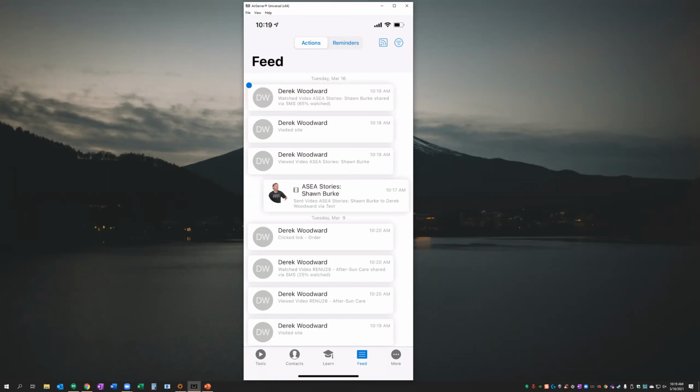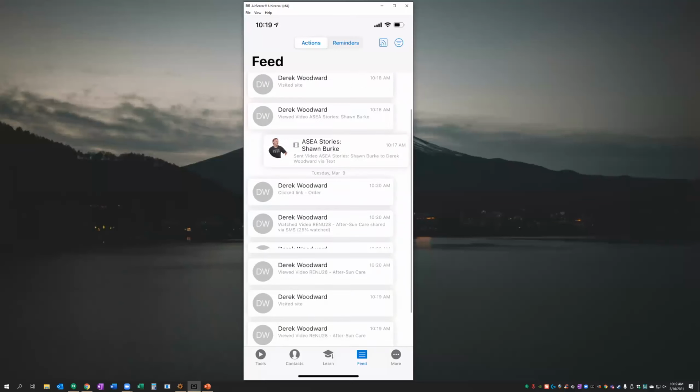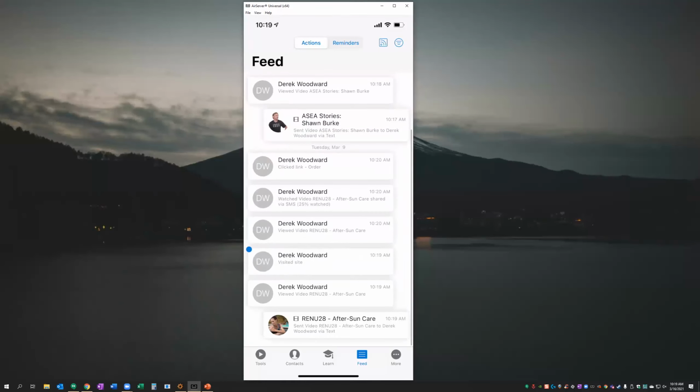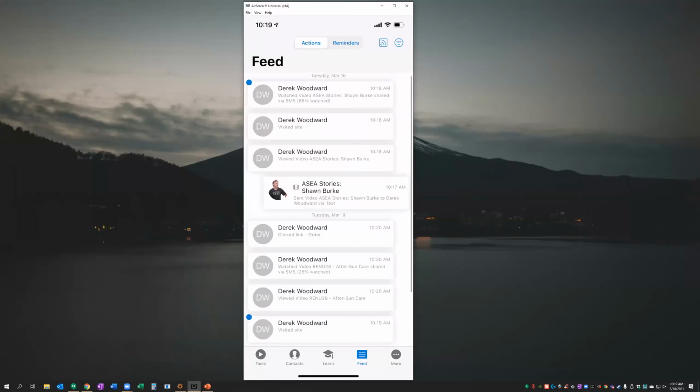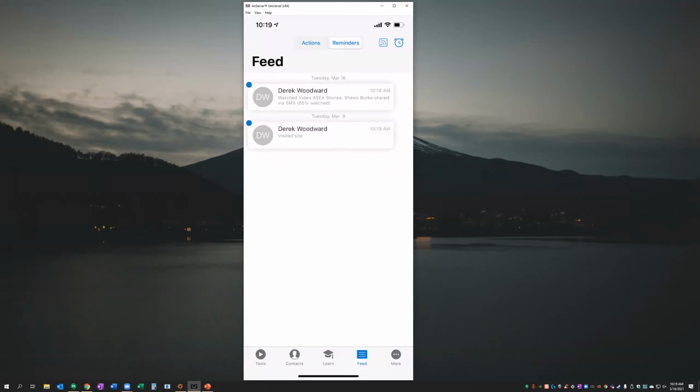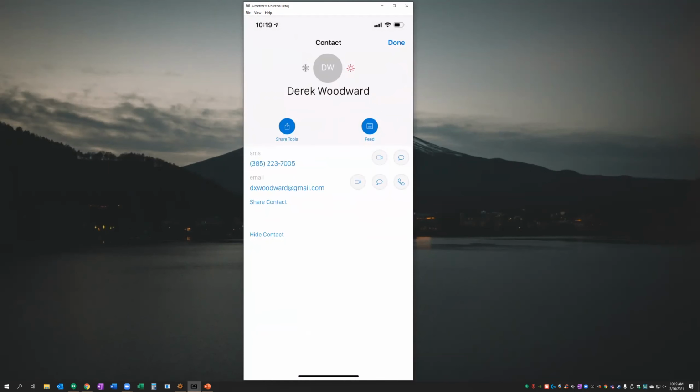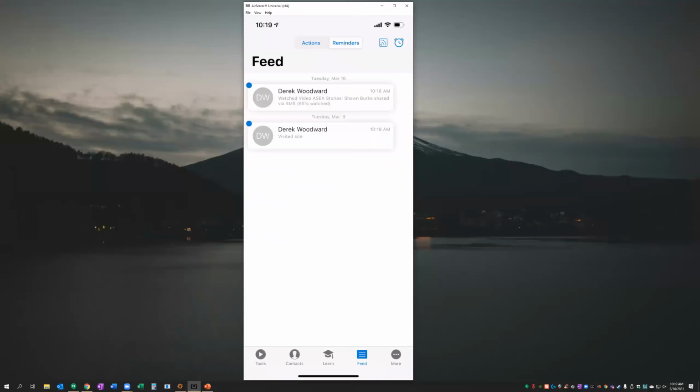That's something that a lot of people do if they're going through and sharing a lot of content. They can go through all of their different people and make this area a little bit easily digestible by marking it as a reminder. Then up at the top, you can toggle it to see only your reminders, and then reach out to those who you specifically marked as a reminder. A simple tap on these items here will take you right to the contact where you can call them and go through the process there. So this is very much a mobile CRM notification engine for you. So to finish marking it as your reminder, you can go ahead and swipe it and mark it as done, like so.